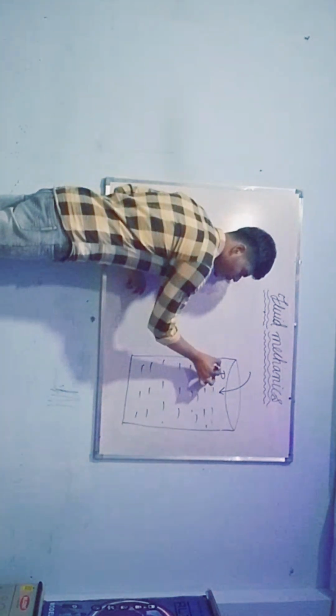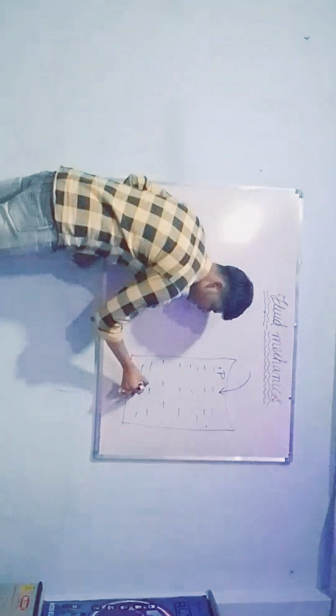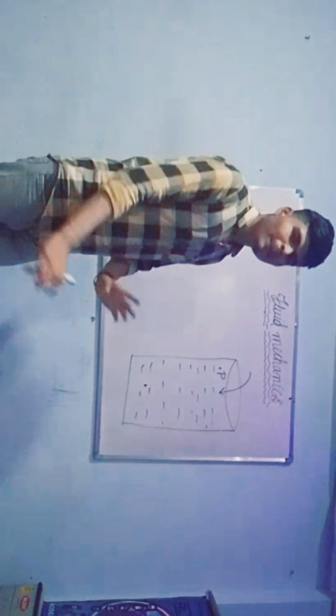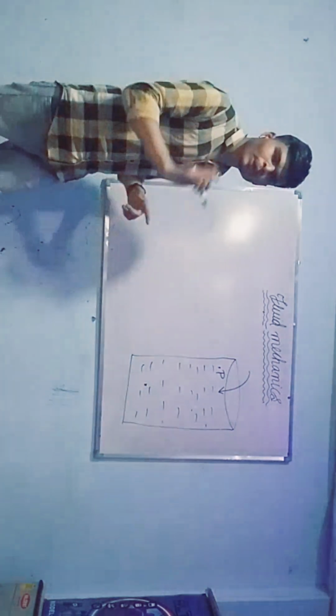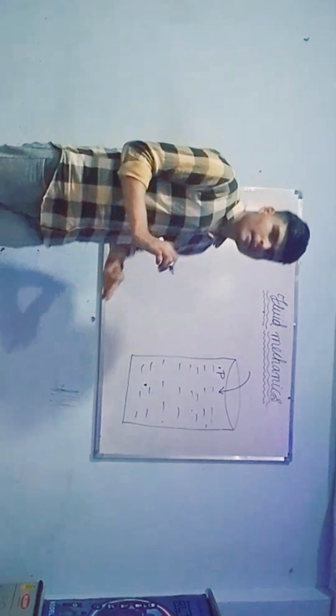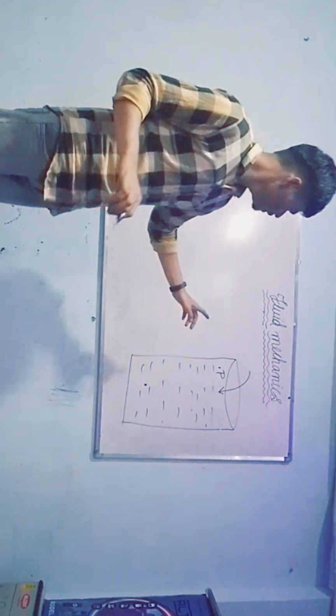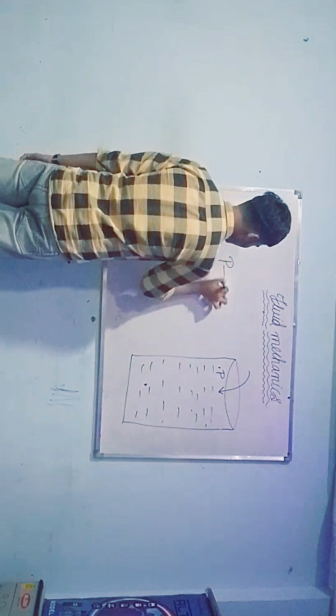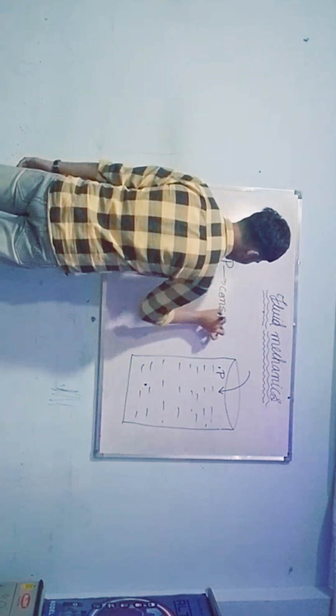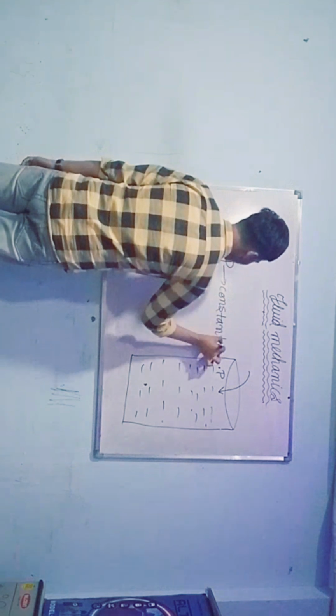Pressure at this point will be equal to pressure at this point. At any point in a liquid, the pressure will be constant. Pascal's law states that at every point in a fluid immersed within a container, the pressure remains constant.